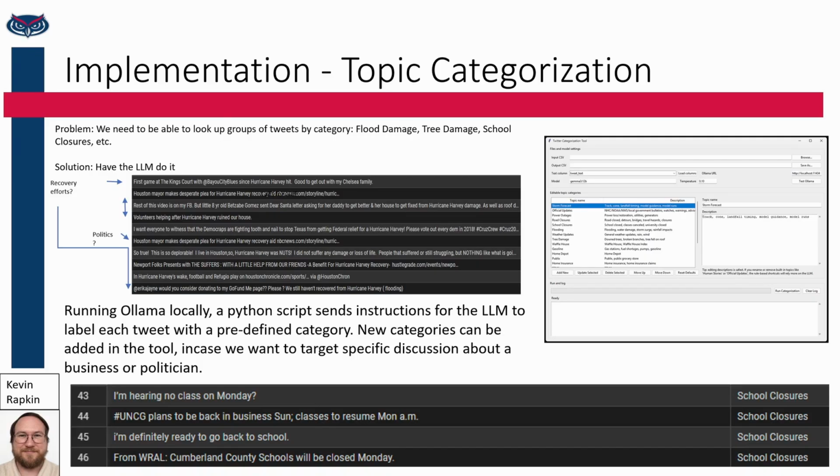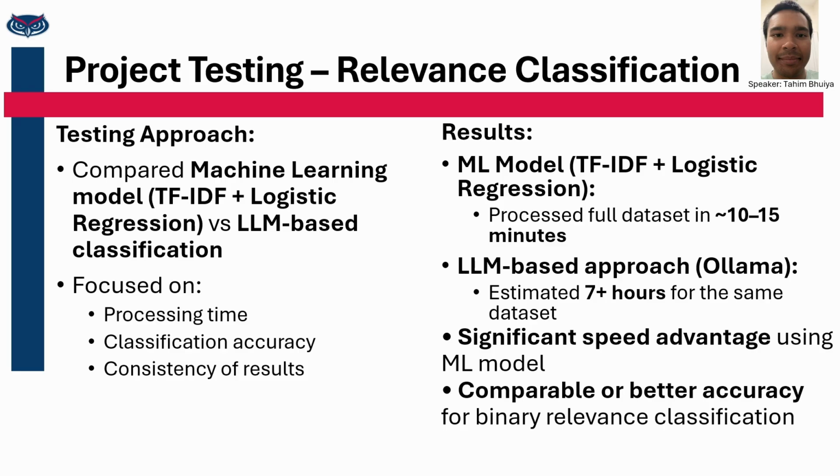Okay, so now in terms of project testing for our relevance classification, we will compare our machine learning approach with an LLM-based approach to evaluate the performance of the two. As mentioned earlier, we use TF-IDF and regression for our ML model, and we will compare it to an LLM-based classification method using Ollama. We focus on three main factors when comparing these two: processing time, classification accuracy, and the consistency of our results.